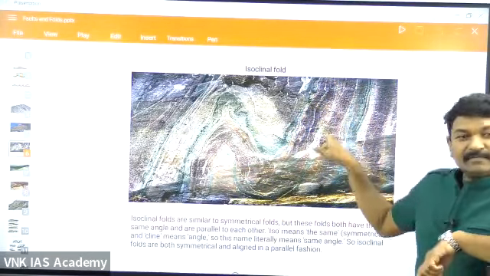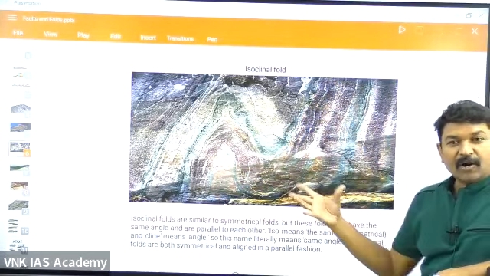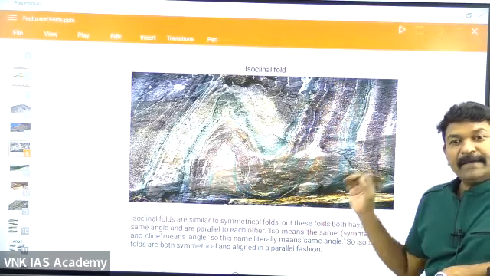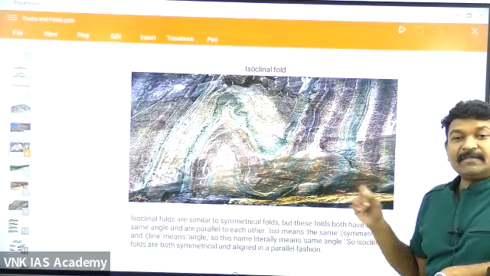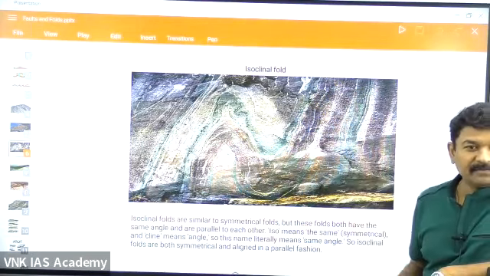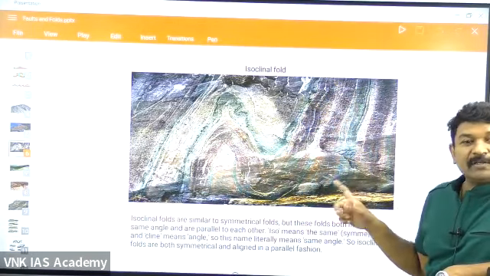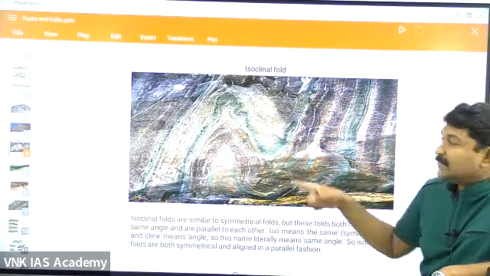See the rock? Sir, can the rock be like this? Yes, until it reaches the threshold limit to break. It has not reached its threshold, therefore it is getting folded. That is isoclinal.